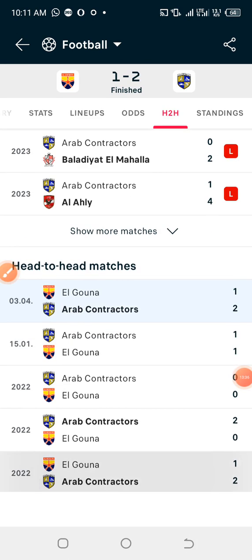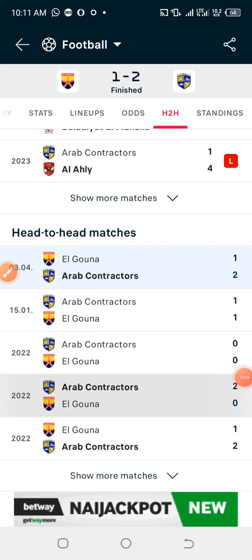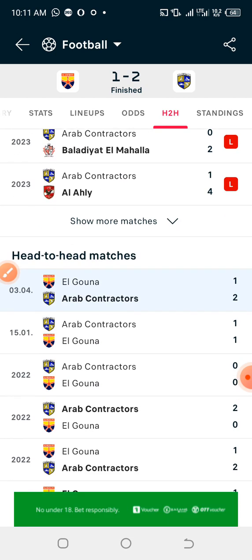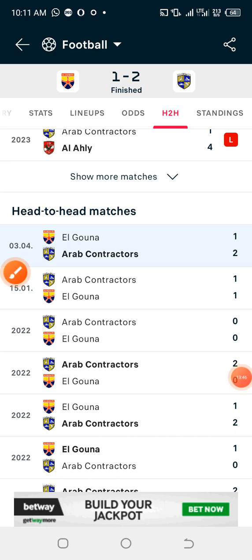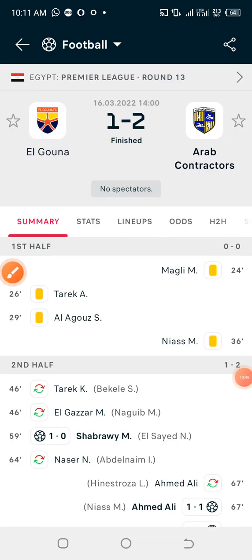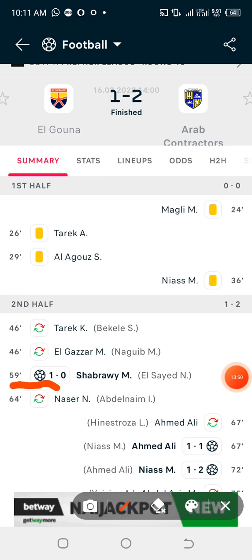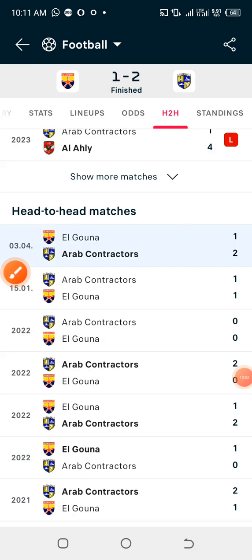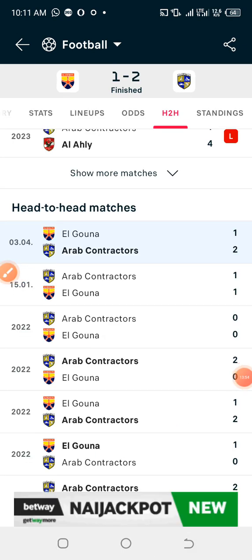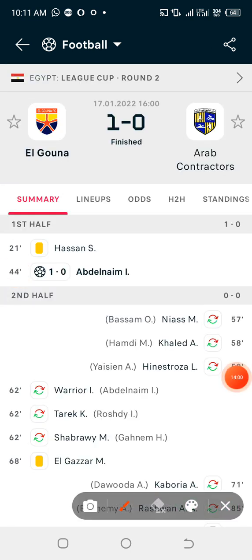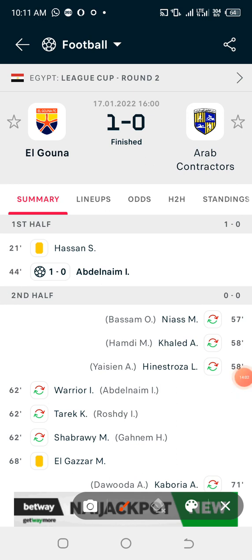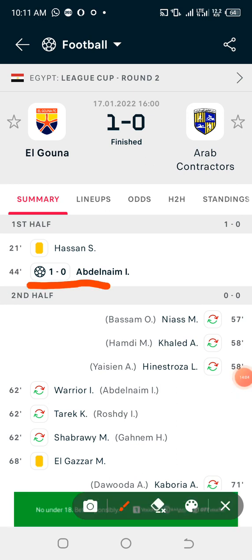Okay, let's check the fourth game here. The game ended 1-2, and the first goal occurred in 59 minutes. In the fifth game, the match ended 1-0, and the first goal occurred in 44 minutes.